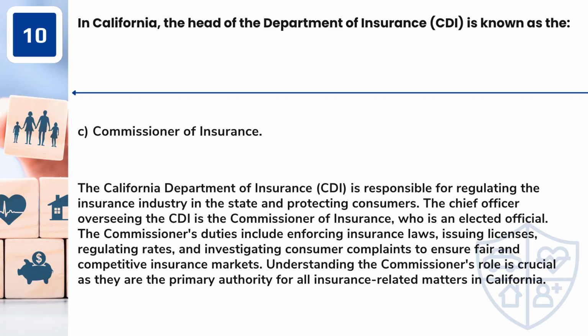Answer: C. Commissioner of Insurance. The California Department of Insurance, CDI, is responsible for regulating the insurance industry in the state and protecting consumers. The chief officer overseeing the CDI is the Commissioner of Insurance, who is an elected official. The Commissioner's duties include enforcing insurance laws, issuing licenses, regulating rates, and investigating consumer complaints to ensure fair and competitive insurance markets. Understanding the Commissioner's role is crucial as they are the primary authority for all insurance-related matters in California.